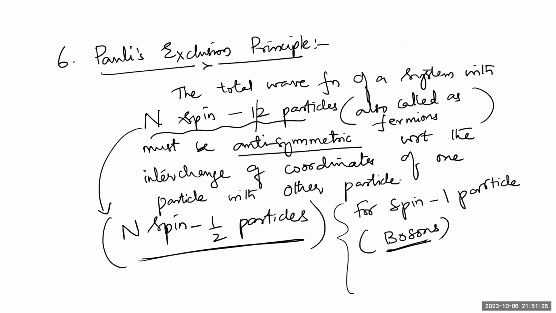Do you know that equation? If I write psi of r1 comma r2 comma r3 so on up to rn is equal to minus psi of r2 comma r1 comma so on up to rn, this is for fermions. Fermion is what? N spin minus half particles. Now, if I write the same equation, psi of r1 comma r2 comma so on up to rn is equal to plus psi of r2 comma r1 so on up to rn, this is the equation for bosons. I hope you have read about these equations.